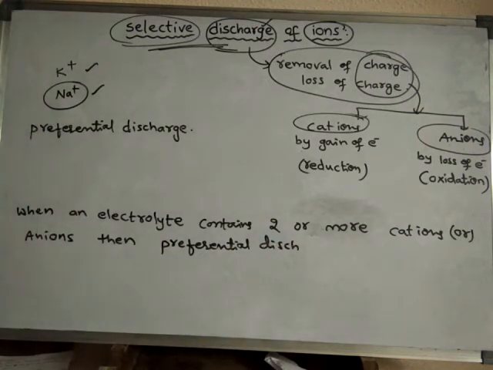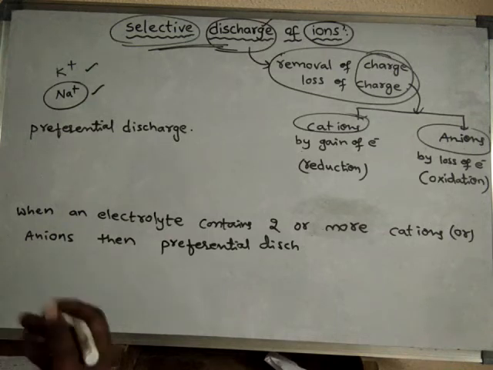Out of those two cations, only one cation will undergo discharge and the other cation does not undergo discharge. So that is called preferential discharge.